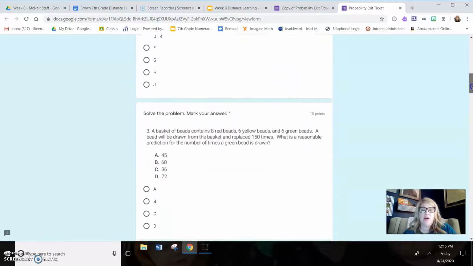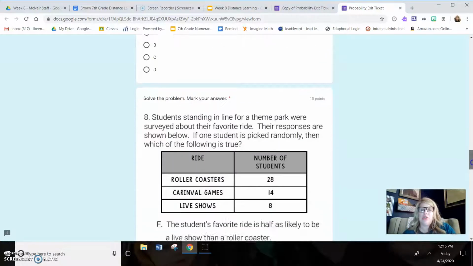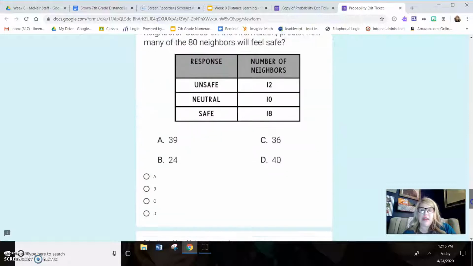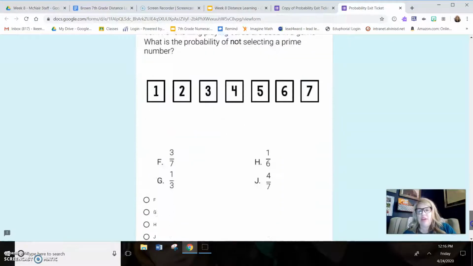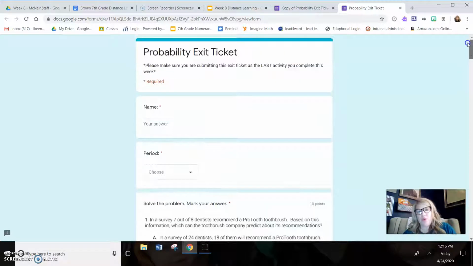And again, there are 10 questions and they are assigned 10 points apiece. So make sure that you are doing this last, that you are reading everything very carefully and using a piece of scratch paper. If you're not happy with whatever grade you make on the exit ticket, you can message me and I will let you do one of the optional activities and go back and earn some additional points for the week. Let me know if you have any questions.